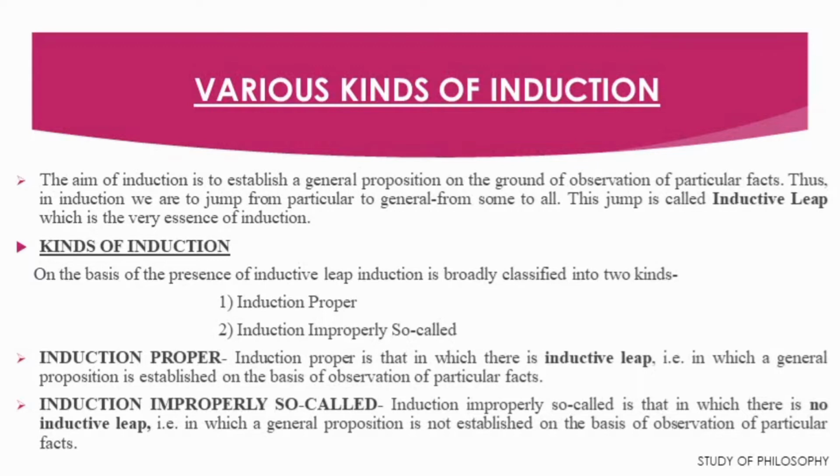So, what is the difference between induction proper and induction improperly so-called? The difference is that in induction proper there is inductive leap. On the other hand, in induction improperly so-called, there is no inductive leap.